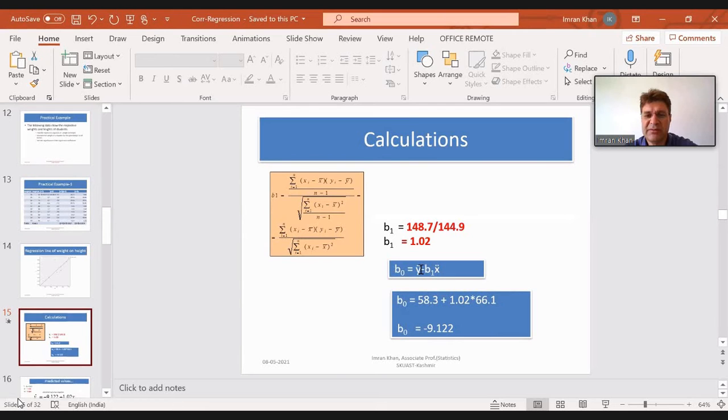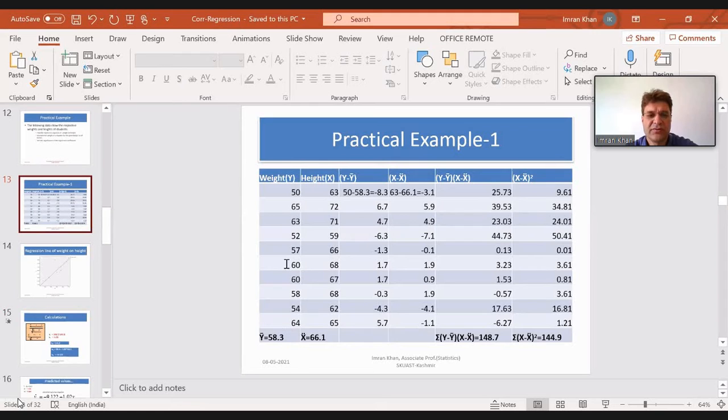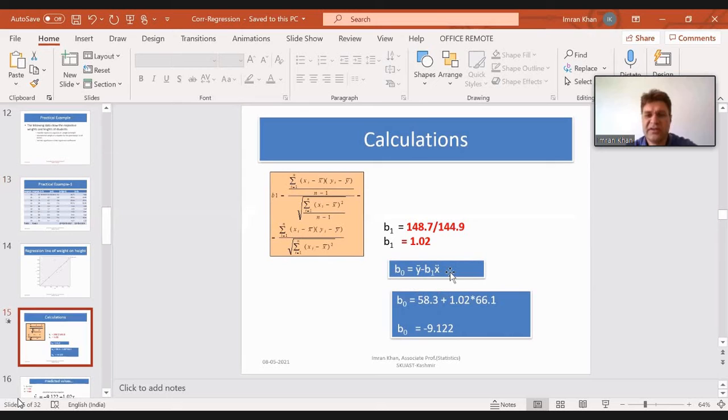Now, y bar you have calculated. Y bar is here, column first. For weight, this is your y bar, that's 58.3, and for height, the x bar is 66.1. So these values we will substitute in this equation, 58.3 minus 1.02. So 1.02 is your beta 1, because beta naught is equal to y bar, mean of dependent variable, minus beta 1 into x bar. So you have 1.02 multiplied by 66.1. 66.1 is your mean of x.